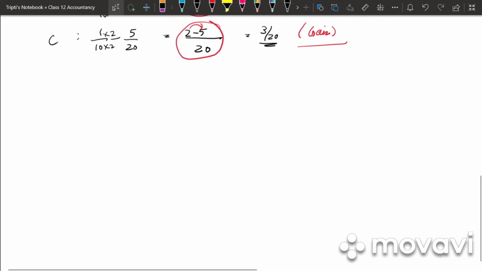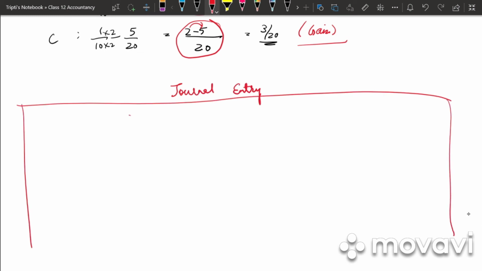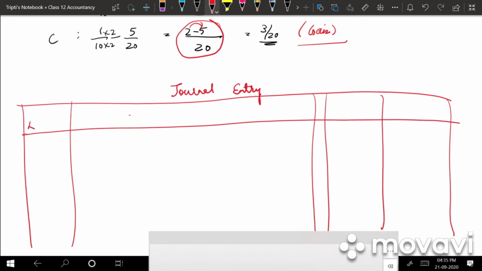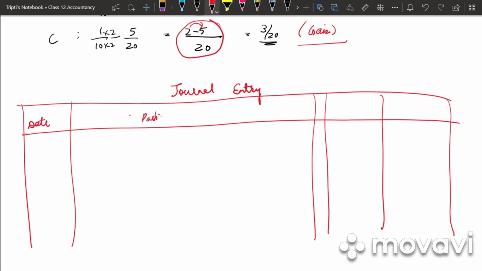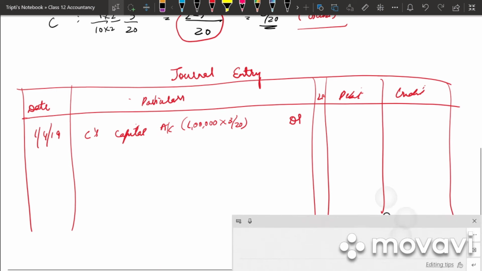So write down journal entry. So we have date, particulars, LF, debit and credit. What is the date? 1st April 2019. Who is a gaining partner? A's capital account debited. How much will he gain? What is the amount of goodwill? 1 lakh. 1 lakh into 3 divided by 20. So it is 15,000.